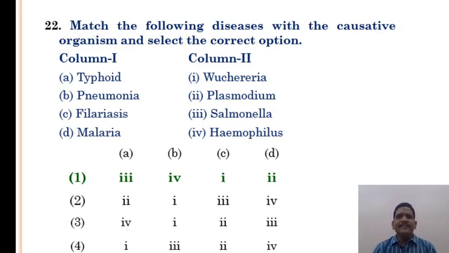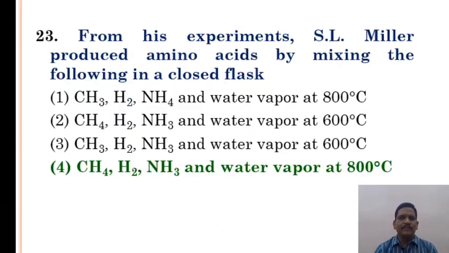Match the following diseases with the causative organisms and select the correct option: typhoid, pneumonia, filariasis, and malaria. Option 1 is the correct answer. For example, typhoid is caused by Salmonella, pneumonia by Haemophilus, filariasis by Wuchereria, and malaria by Plasmodium.